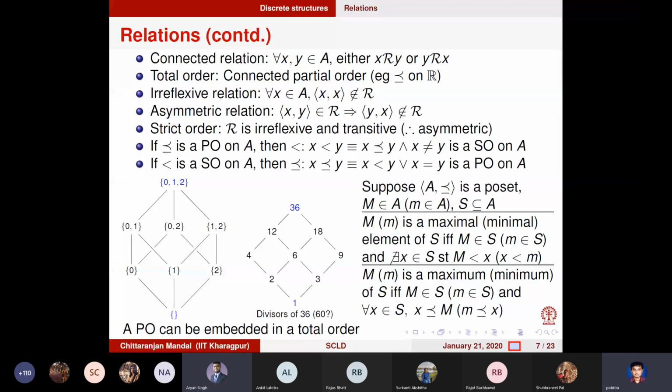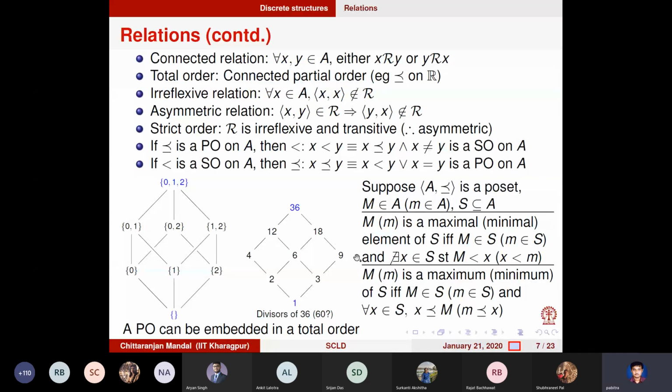What is the lower bound of 18? 1, 2, 3, 6, 9. What is the common lower bound of 12 and 18? 1, 2, 3, 6. What is the maximum common lower bound of 12 and 18? 6. Yes. So 6 would be called the meet of 12 and 18.